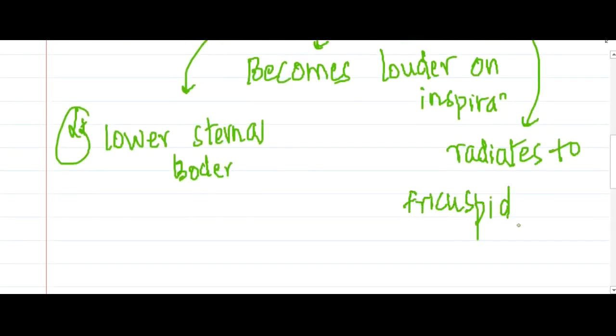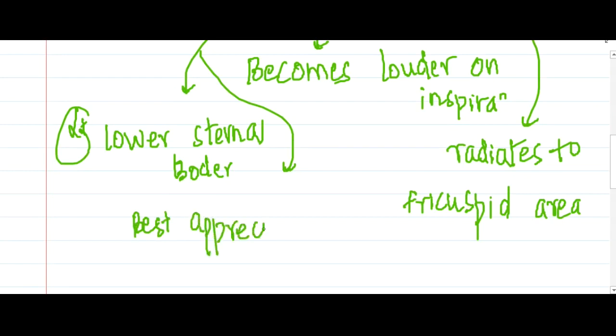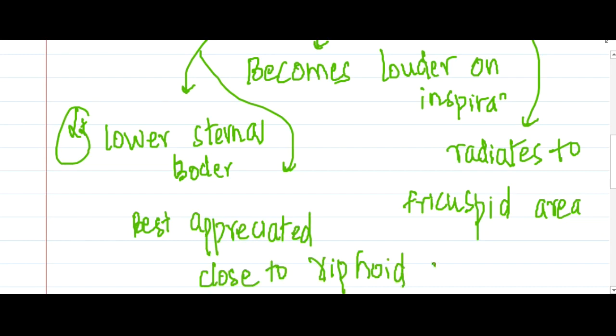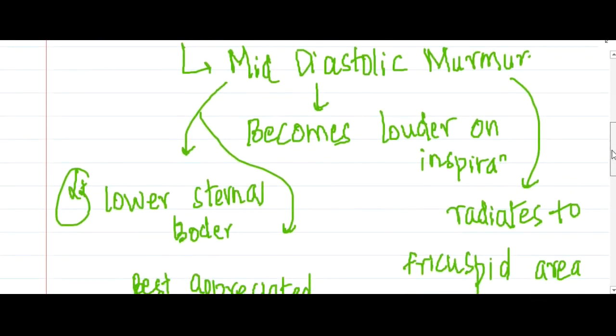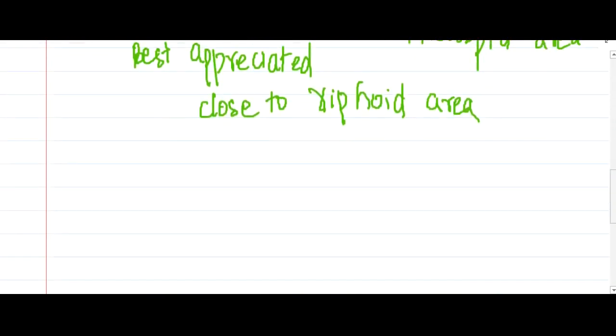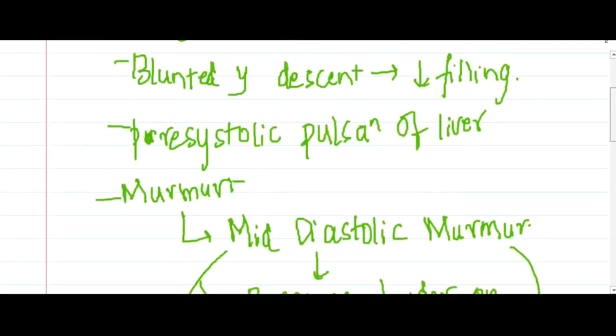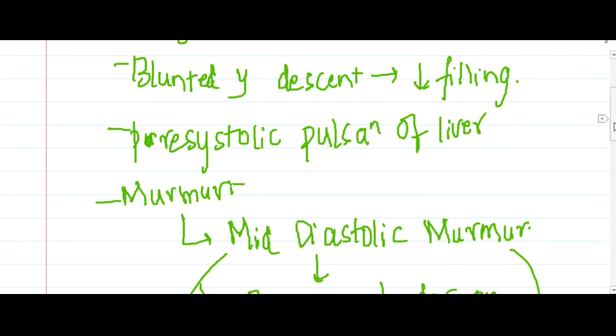And over the chest, it is best heard close to the xiphoid process. These are the main features which you see about the mid-diastolic murmur in tricuspid stenosis. One thing which I forgot to tell you, there is pre-systolic pulsation of the liver in tricuspid stenosis.